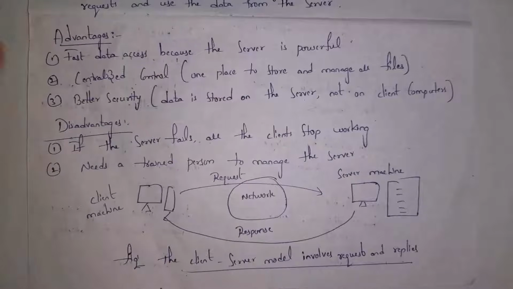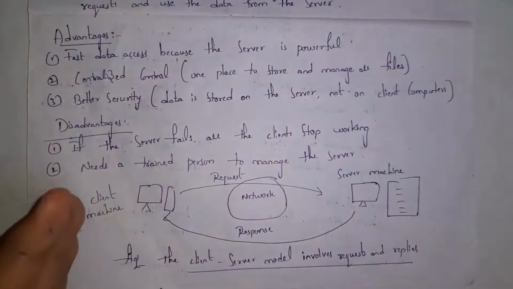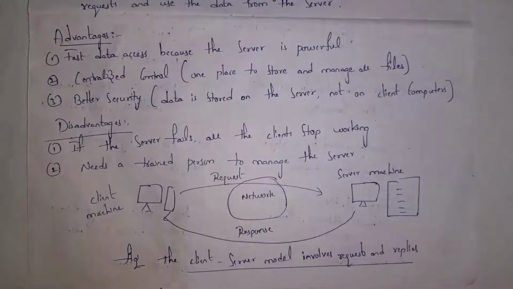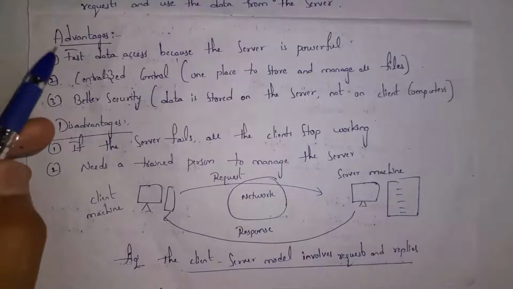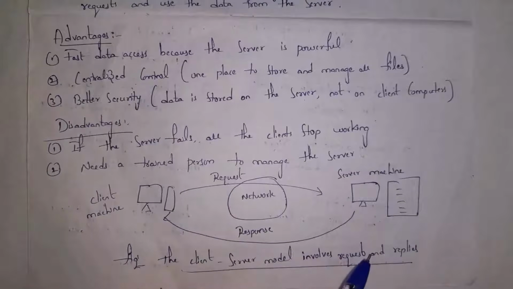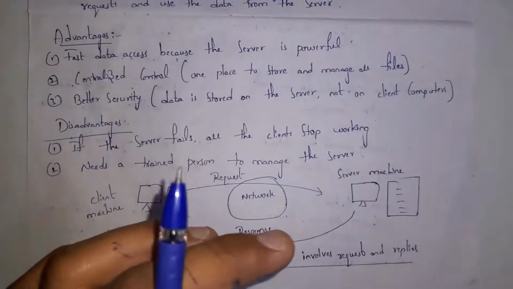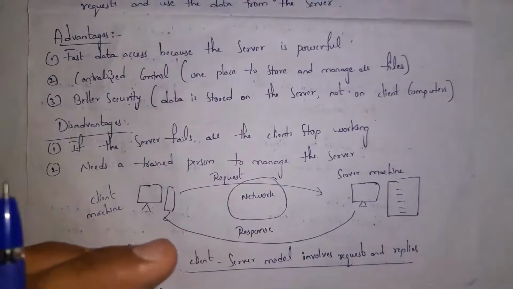Okay, these are the advantages of the client-server model. The first one is fast data access because the server is powerful. Whenever you send a request, you immediately get a response because the server is fast. The second advantage is centralized control. Guys, the server is a powerful computer where all files are stored and complete data is managed. And the third advantage is better security. Data is stored in the server and the server is present in the company location. So data will be secure.